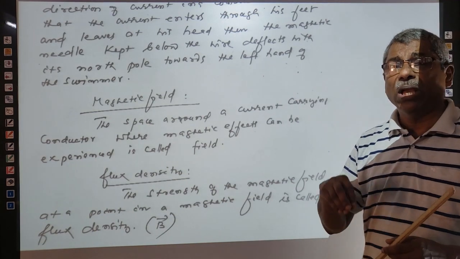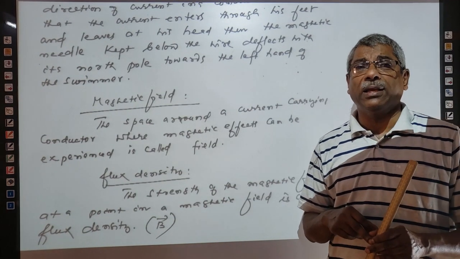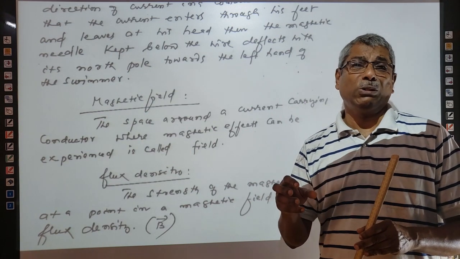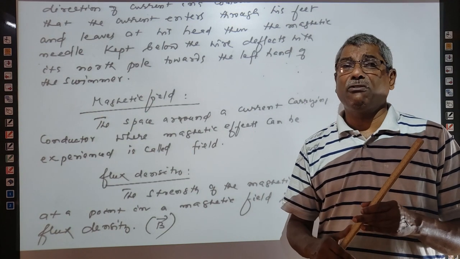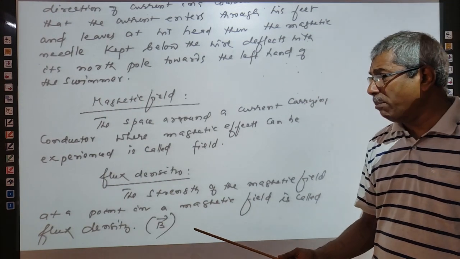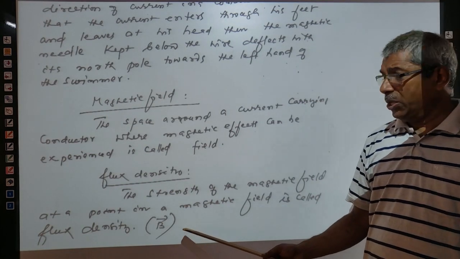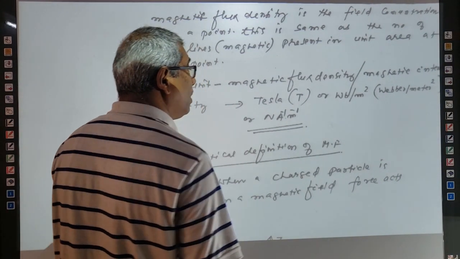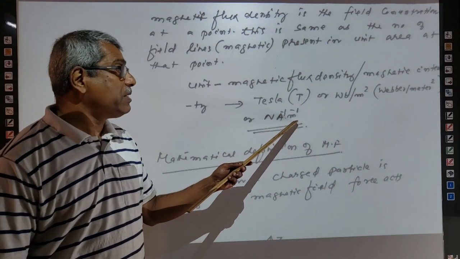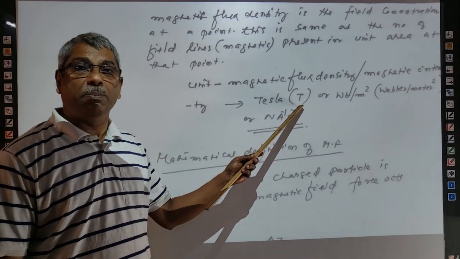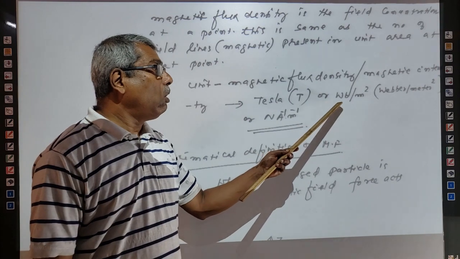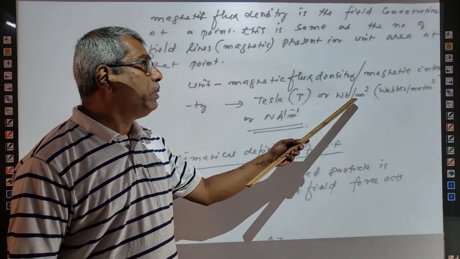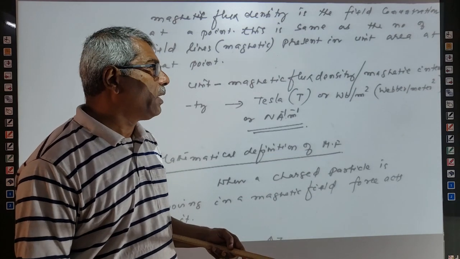Inside a magnetic field, if you place a unit square area, how many magnetic lines of force are passing through it? That is the measure of magnetic flux density. Magnetic flux density is measured using a unit called Tesla, right? Tesla, denoted by capital T, or this can be represented by Weber per meter square, Wb per meter square, right?